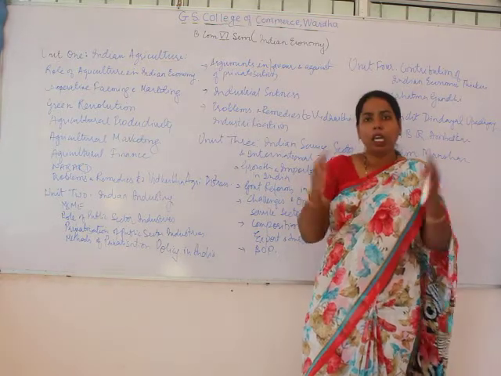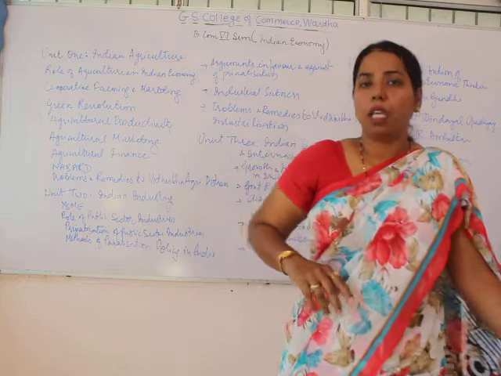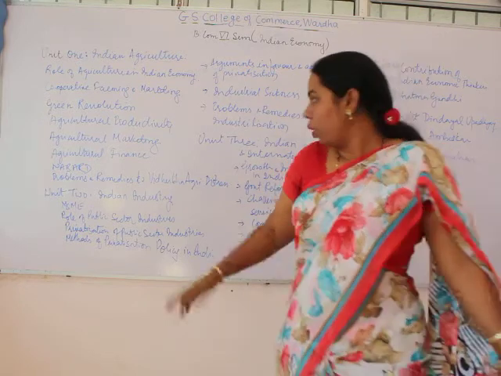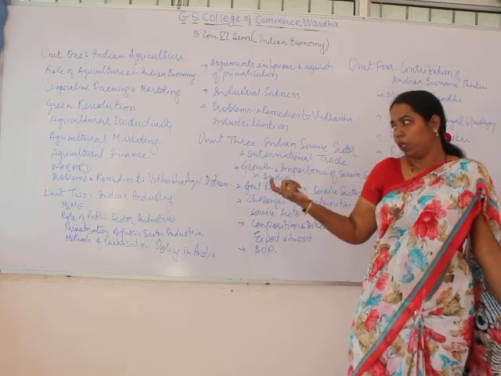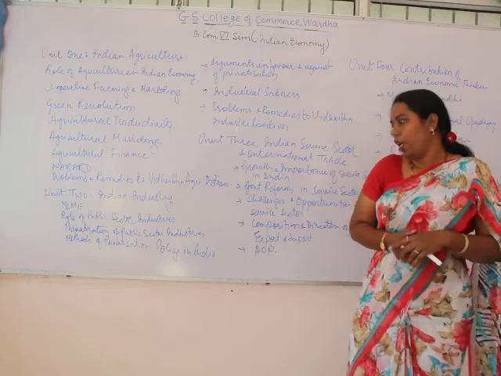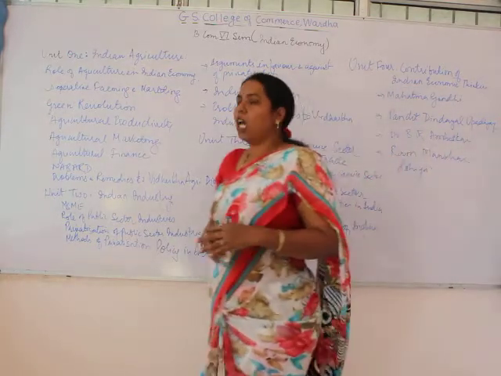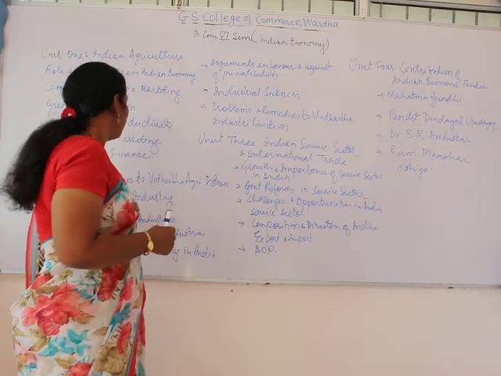After that, the initiative taken by the government for the privatization of the PSUs, the privatization of public sector industries. Then the methods of privatization policy in India. These are the aspects we are going to see under unit 2.